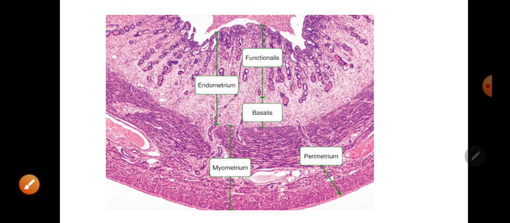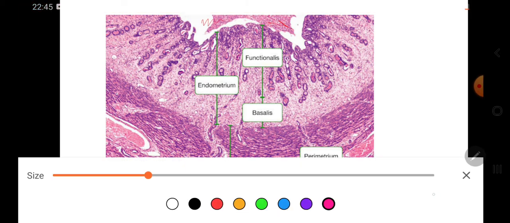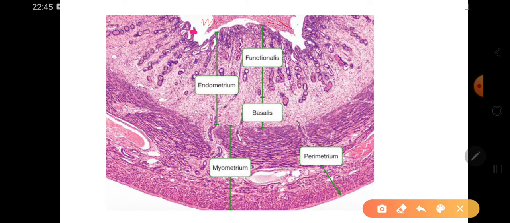This is the histological section of the uterus. Can you see this? That's the uterine cavity. I'll get my pointer. This is the uterine cavity. That's the endometrium, simple columnar endometrium. You can see the uterine glands, myometrium and perimetrium.